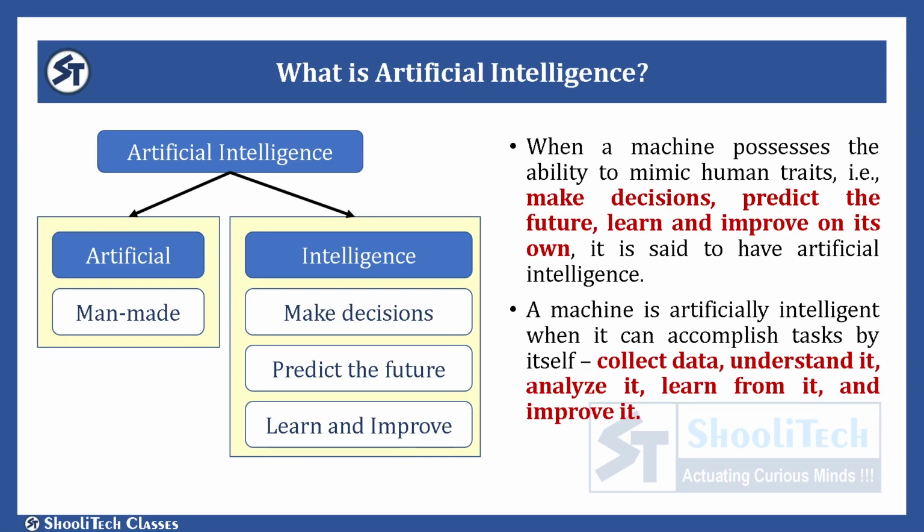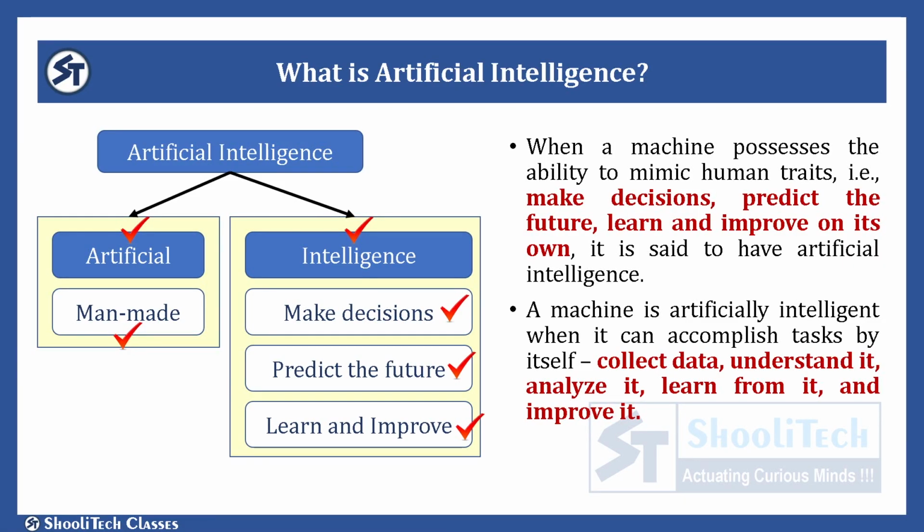See, the word artificial intelligence is derived from two words. One is artificial and one is intelligence. Artificial means man-made, means anything which is not natural, is created by human beings. And intelligence means the ability to make decisions, the ability to predict the future, and the ability to learn new things to improve knowledge. Means when a machine is able to mimic human traits, that is, make decisions, predict the future, learn and improve on its own, it is said to have artificial intelligence.